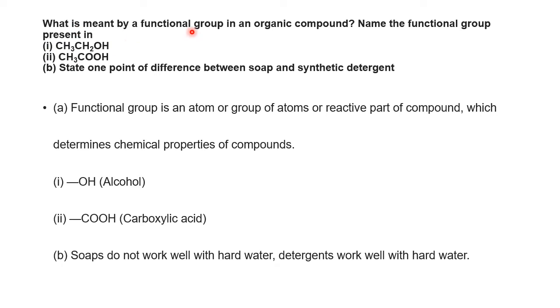What is meant by a functional group in an organic compound? Functional group: a group that performs a particular function. How does it perform? Why does it perform? Because it is a group of atoms. Because of that group of atoms, a certain kind of chemical atmosphere is created, so they behave like that. That's why it performs a particular function.